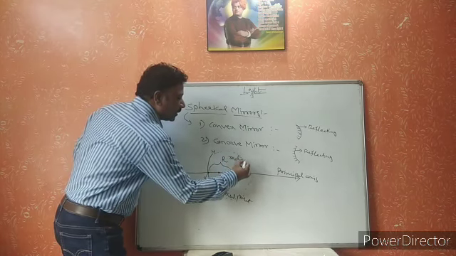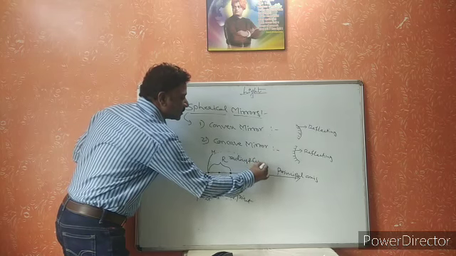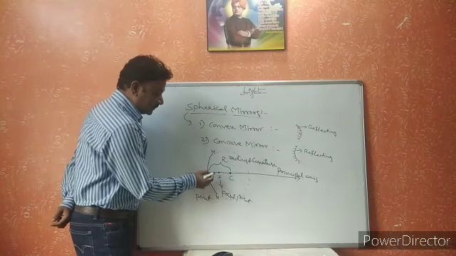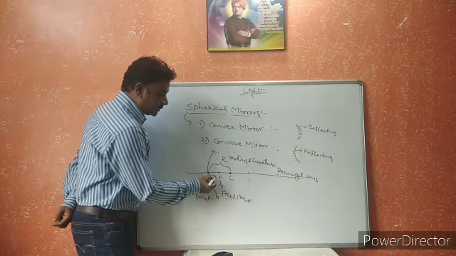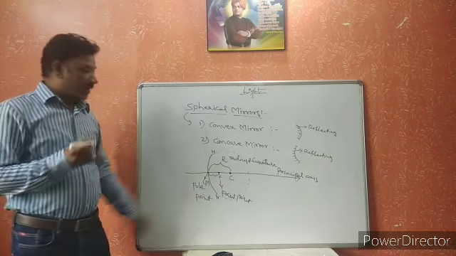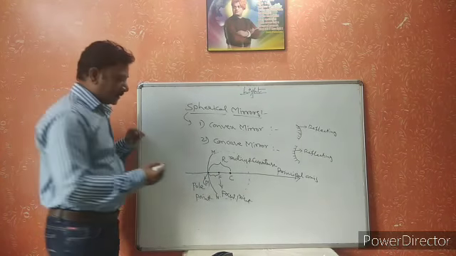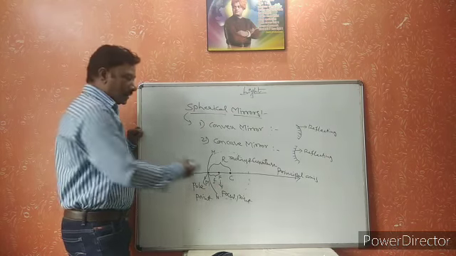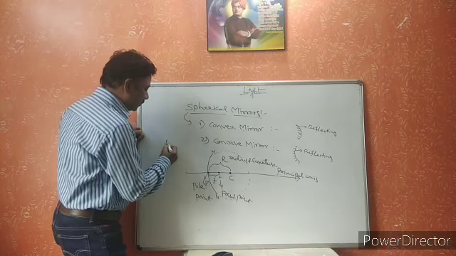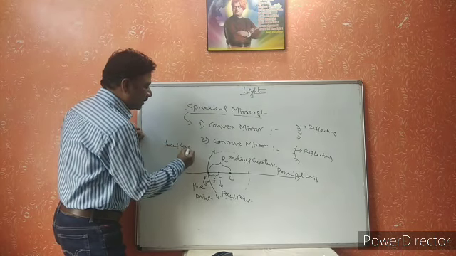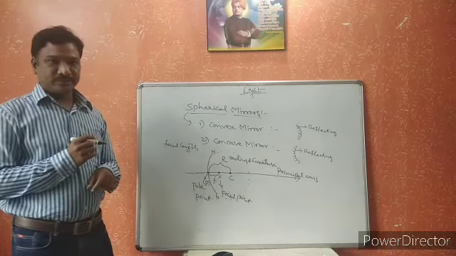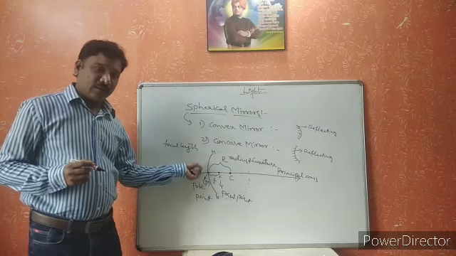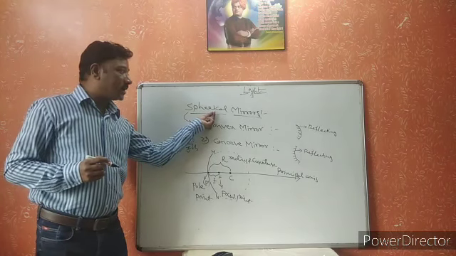And the distance from the pole point to the focus point is denoted by the letter small f. This distance is called the focal length.